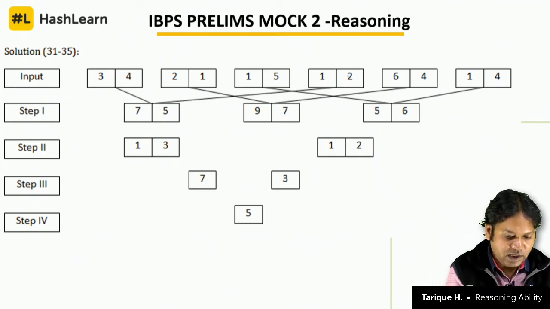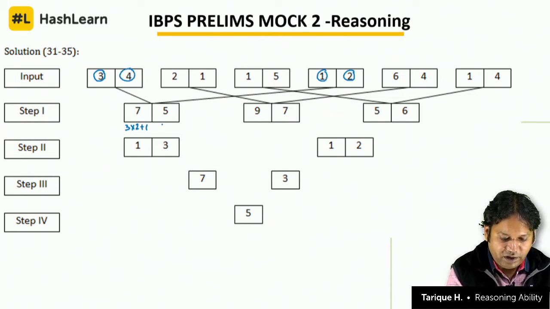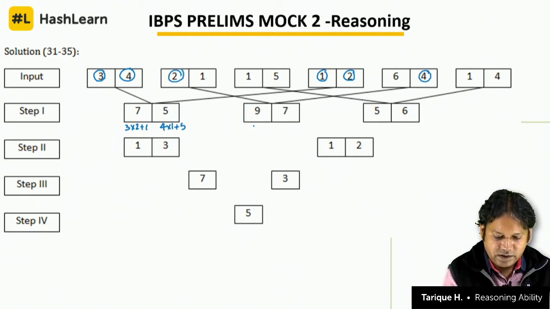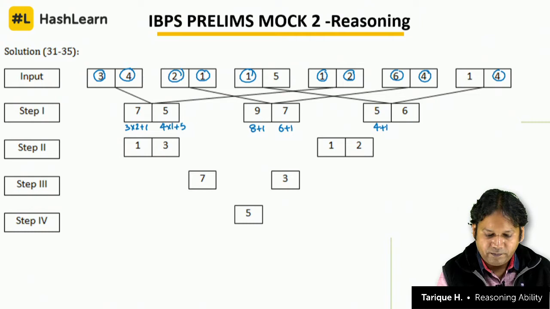So what we are going to do first now, this 3 into this 2 plus 1, 7. This 4 into this 1 plus 1, 5. Similarly, this 2 into this 4, 8 plus 1, 9. This 1 into this 6, 6 plus 1, 7. 1 into 4, 4 plus 1, 5. 5 into 1, 5 plus 1, 6.